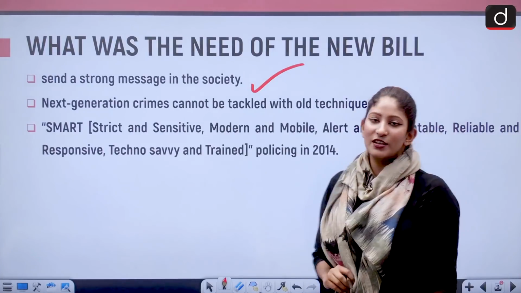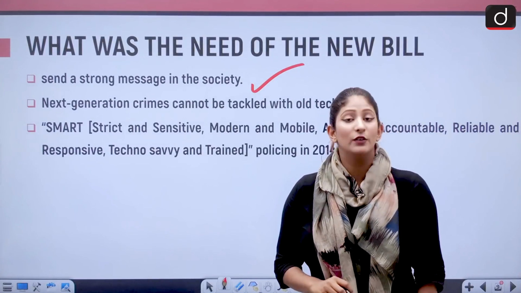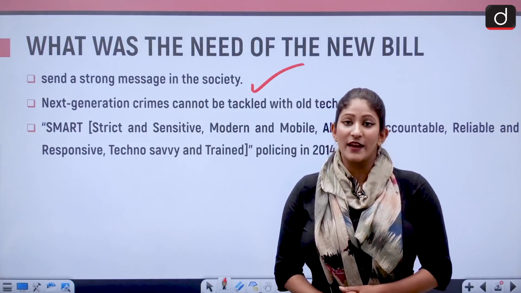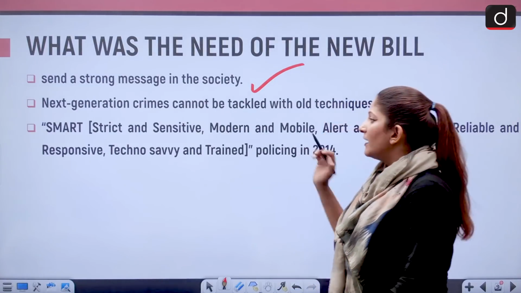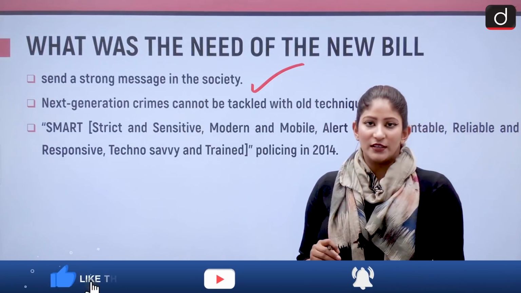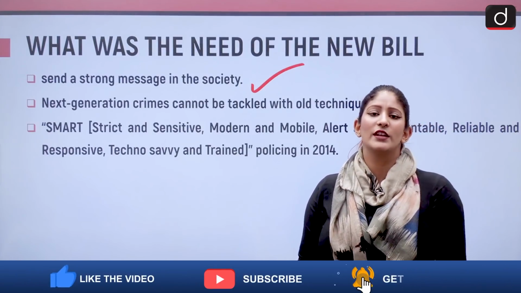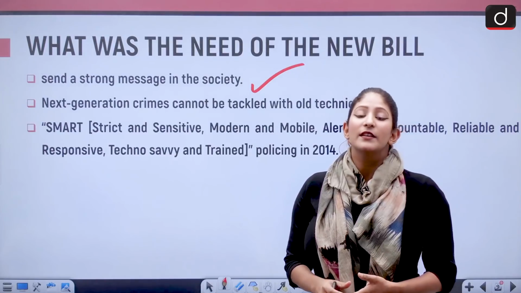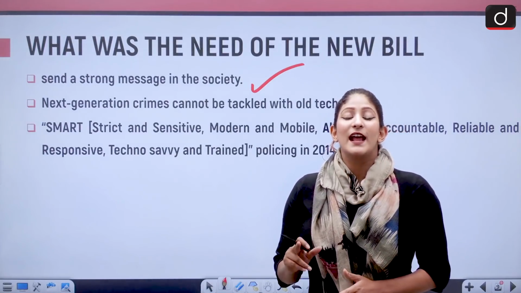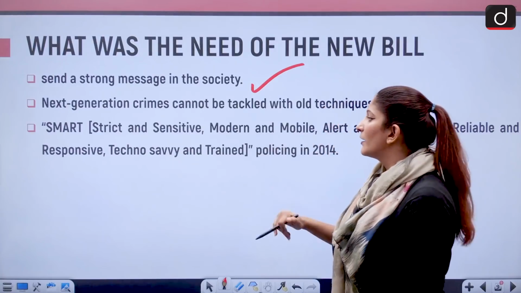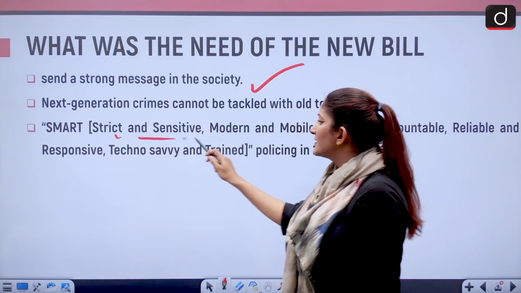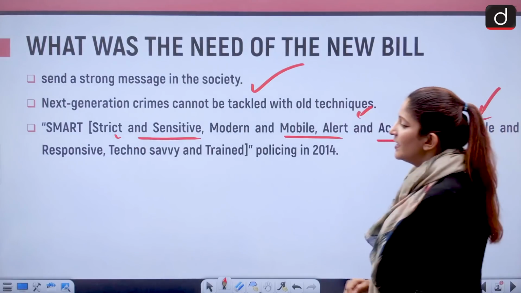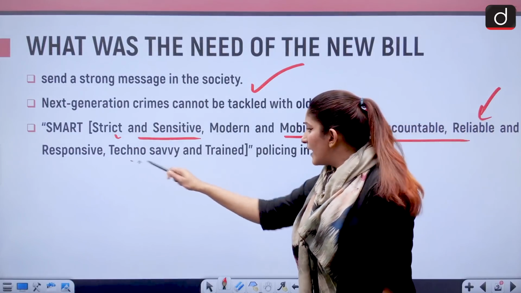And the next generation of crimes is going to be high tech. We cannot just rely on old techniques. That is why a new bill was needed. The particular technology will be provided through the digital repository and the CCTNS system. This will all work towards providing the T for technology under SMART policing: strict and sensitive, modern and mobile, alert and accountable, reliable and responsive, techno-savvy and trained.